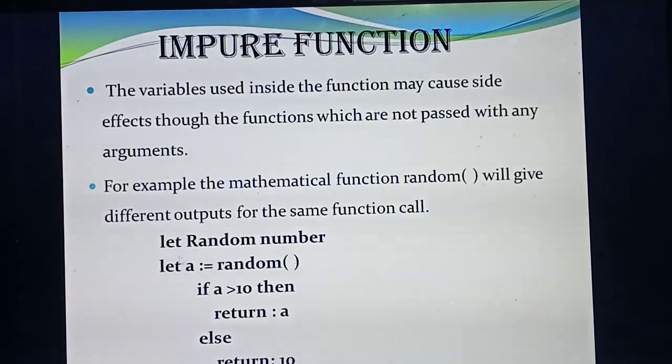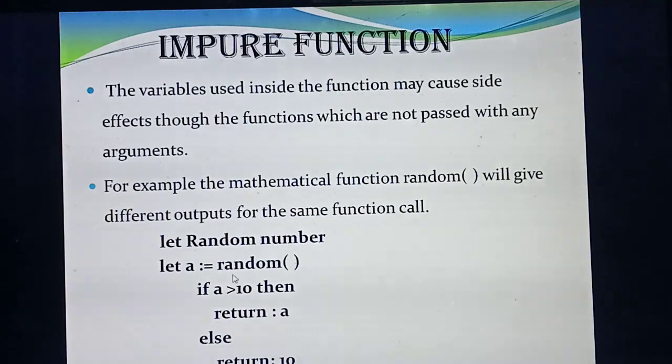So what's the function name? Random number. Next they are giving a function definition, which they are going to return in the next line. So in this function they define one variable, a colon equal to random of. What's the meaning? You are assigning the random of function to the variable a. You have studied function specification: a colon equal to 24 means the value 24 is being bound to the variable a. Same way, a colon equal to random of means the function random of will be bound to the variable a. Understood?